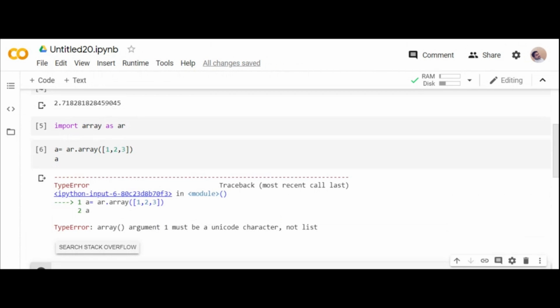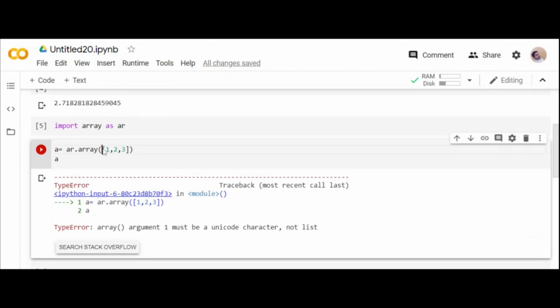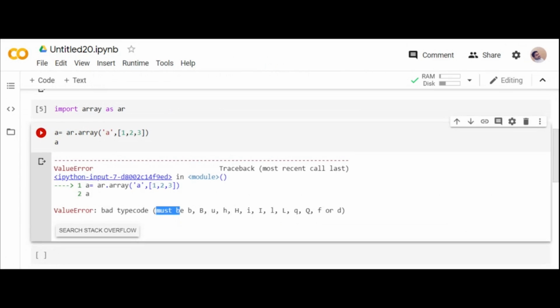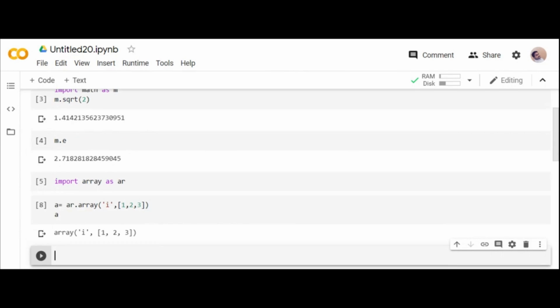If you create a list, that is a single dimension, and in a list you can have the same type of elements or different types of elements. But generally, whatever data you take can be of similar type. When you try to analyze, it should be of the same type. Then I should try to add some Unicode characters. So I define some general characters and I define it in this way. See, it is giving you an answer where you should use only these type codes, so an array will be created. Other than that, you cannot create an array.